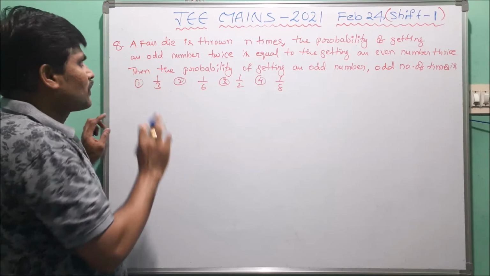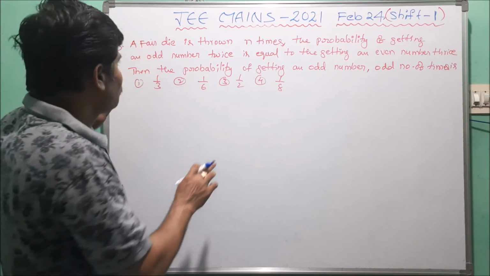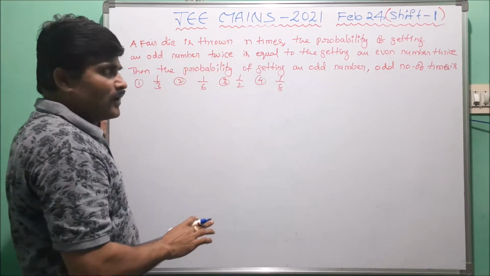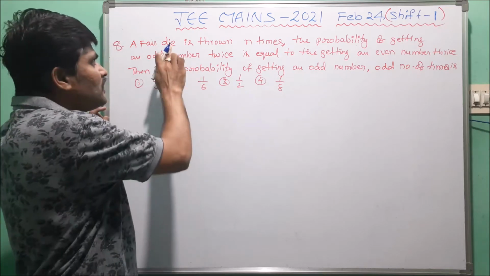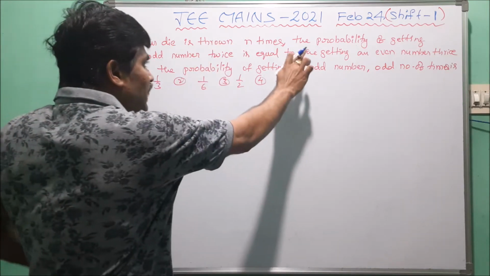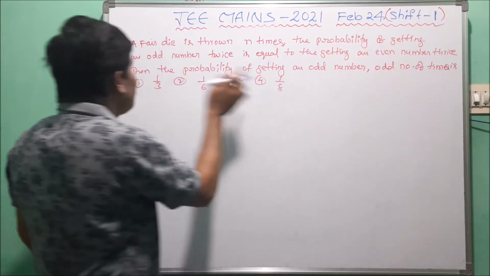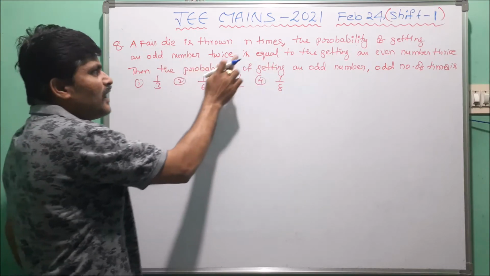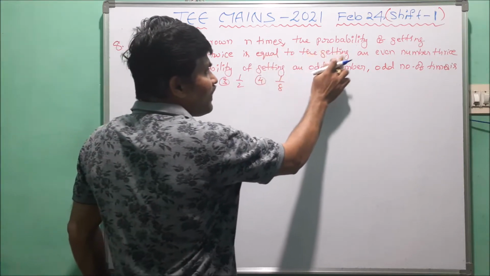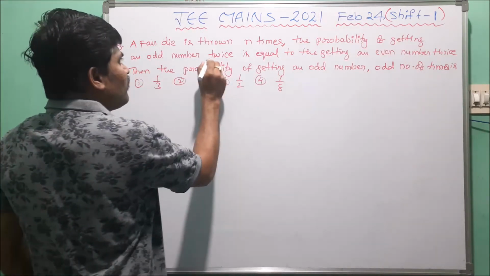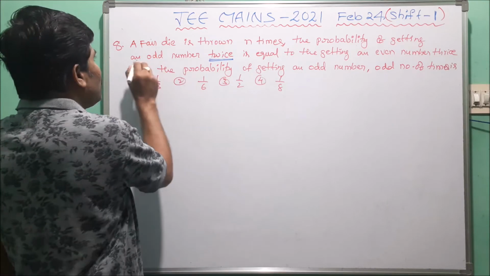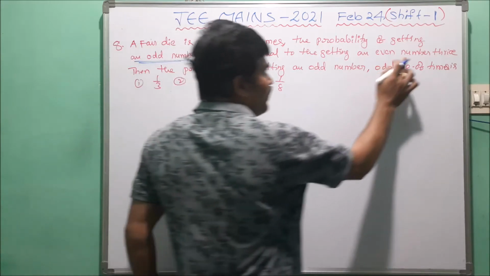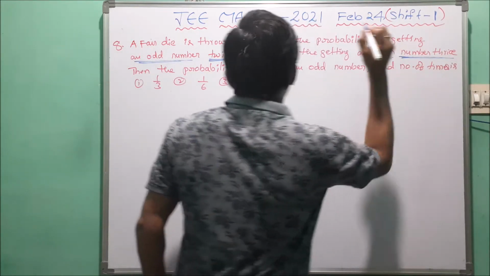Now the next problem. This problem is given in probability. Here the problem is a fair die is thrown n times. Here we take one fair die that is thrown n times. Given the conditions, the probability of getting an odd number twice is equal to the probability of getting an even number thrice.